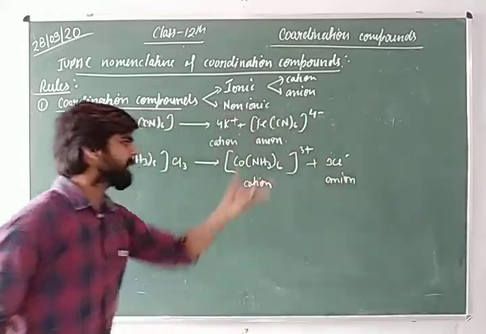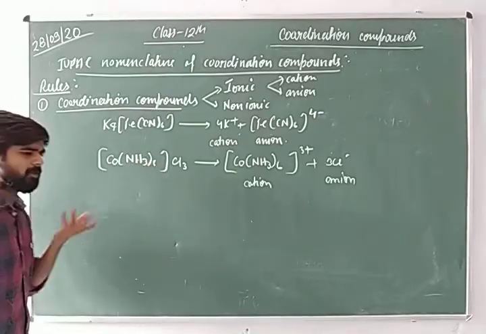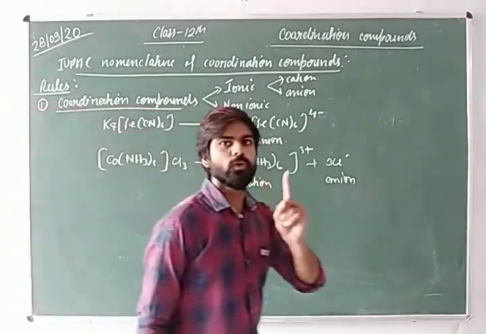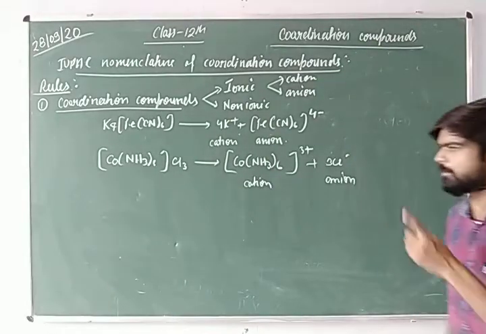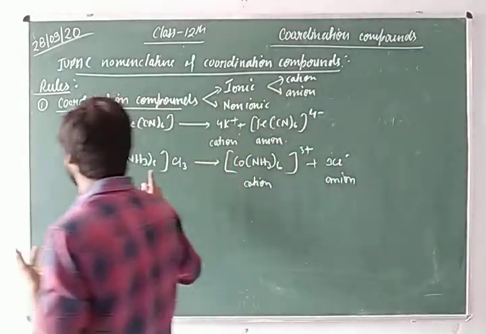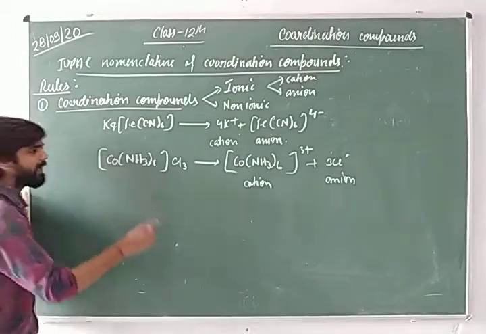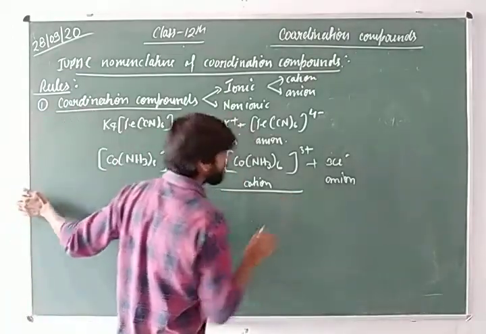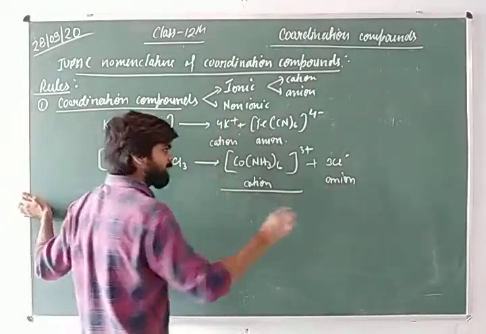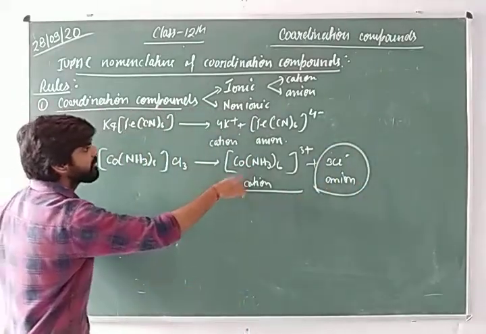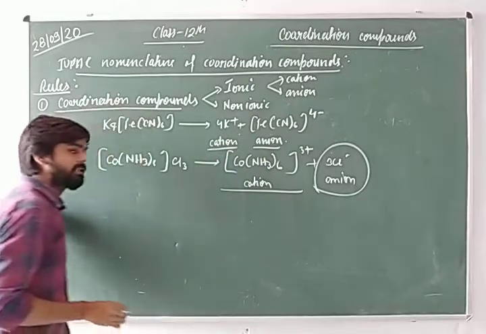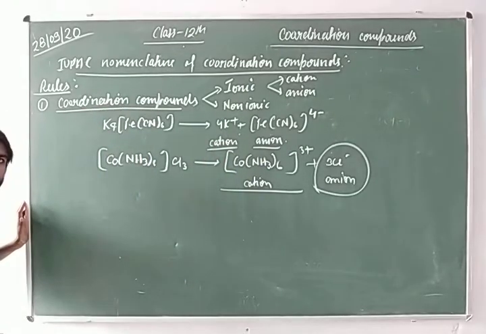So whether the cation or anion is complex or simple, to write the IUPAC name of any coordination compound you must follow this: we first name the cations and after that the anions, and this rule we follow always.